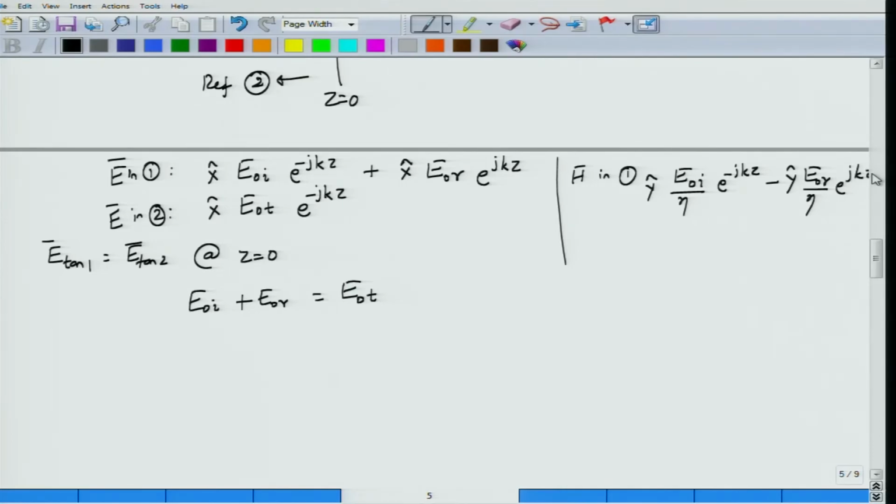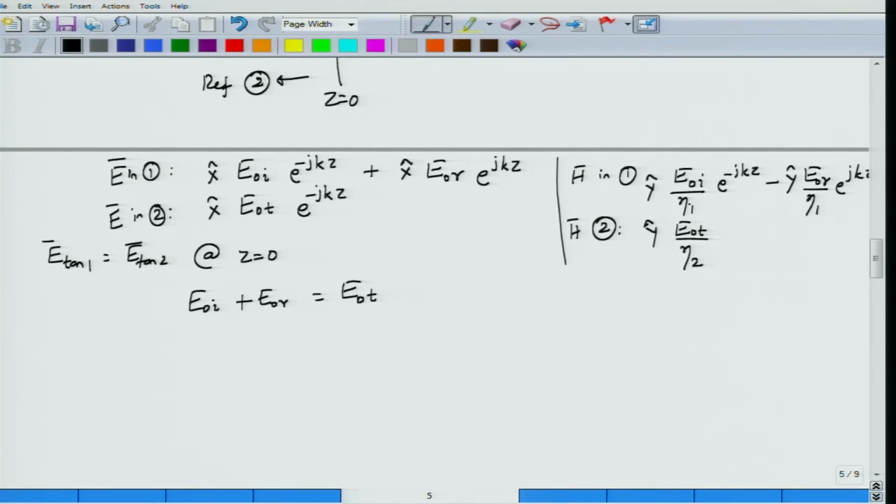So the x directed reflected field cross minus y directed magnetic field will propagate in the minus z direction as I want. Okay. What is the magnetic field in region 2? The magnetic field in region 2 will be y hat E_0T by eta 2, right? So I should actually clarify this one also, as in the incident region as eta 1 and eta 1, and for this as eta 2.